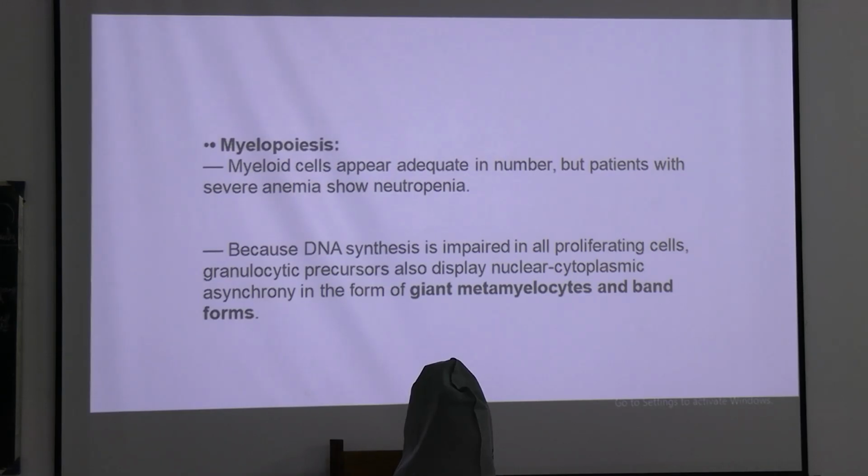As I said, for DNA synthesis both vitamin B12 and folate are needed. So in their deficiency, the DNA synthesis is impaired in all the proliferating cells. The granulocytic precursors also display nuclear cytoplasmic asynchrony in the form of giant metamyelocytes and band forms. So in megaloblastic anemia, we will get giant metamyelocytes and band cells.